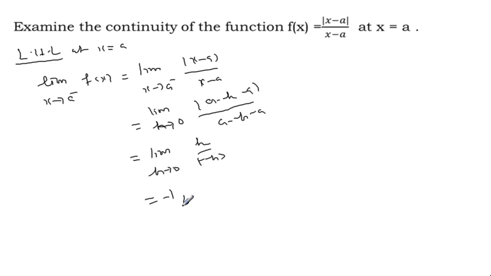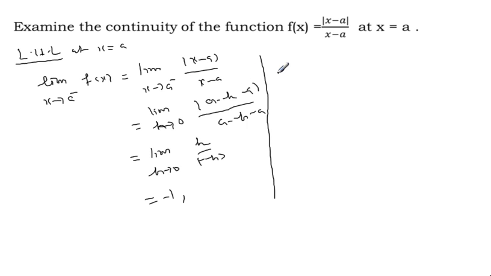After simplification, minus 1. Okay, this is the left hand limit. So we have to apply the limit only on the lowest term after perfect simplification. There should not be any common factor. Otherwise, don't say 0 by 0 indeterminate form. This is not an indeterminate form. We are supposed to simplify first and then apply the limit.